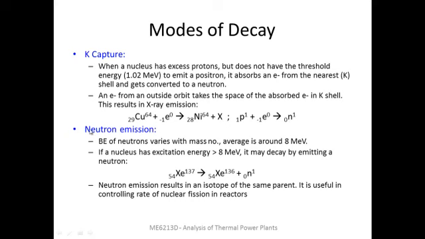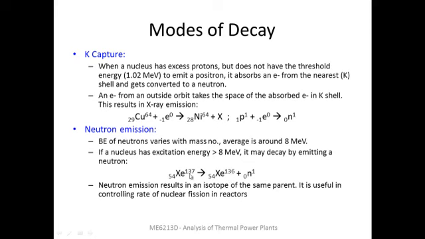The last category of nuclear decay is neutron emission. It is seen that the binding energy of neutrons varies with the mass number of the nucleus, and the average value is around 8 mega electron volts. What is seen is that if the nucleus is having an excitation energy greater than 8 mega electron volts, the same amount, the nucleus may undergo decay by emitting a neutron. An example is shown here for the case of xenon.